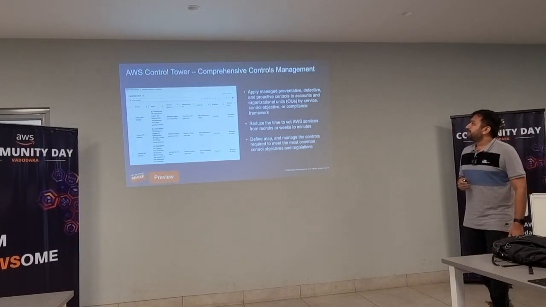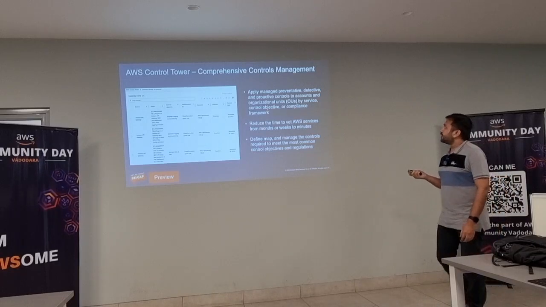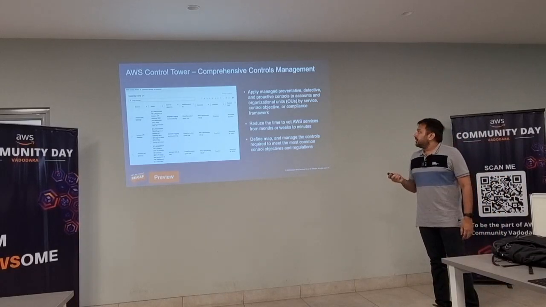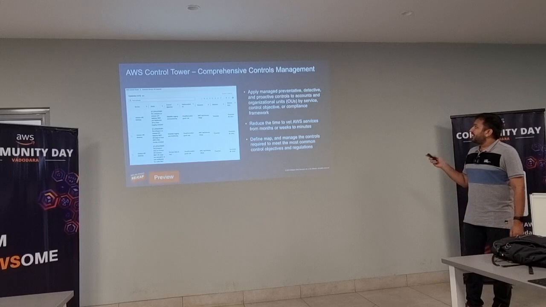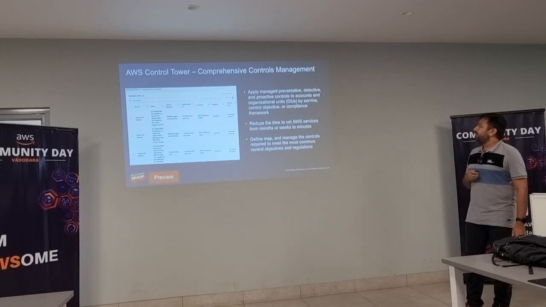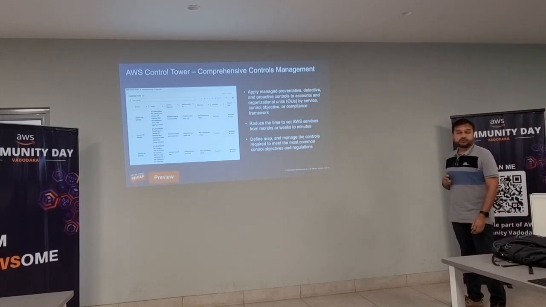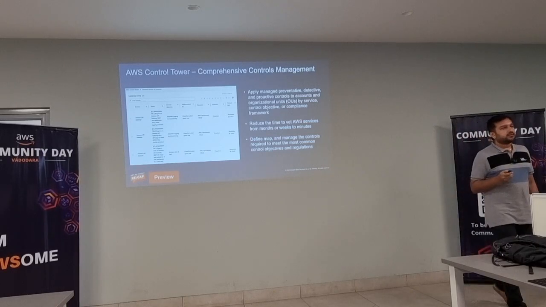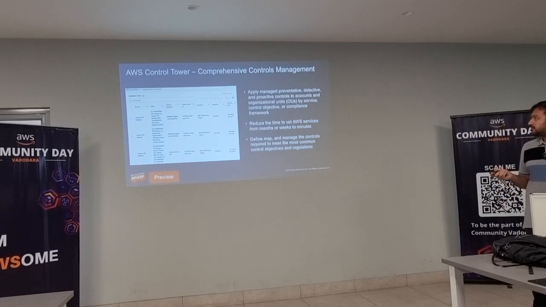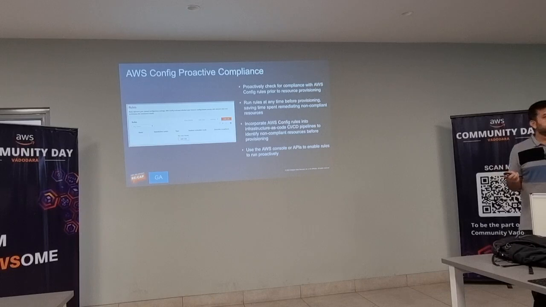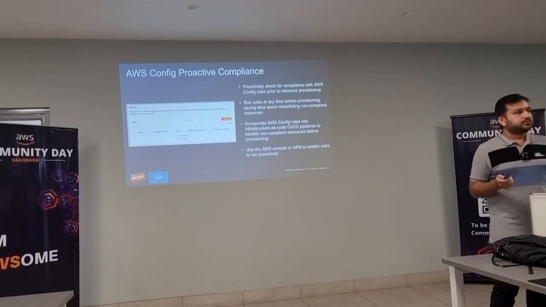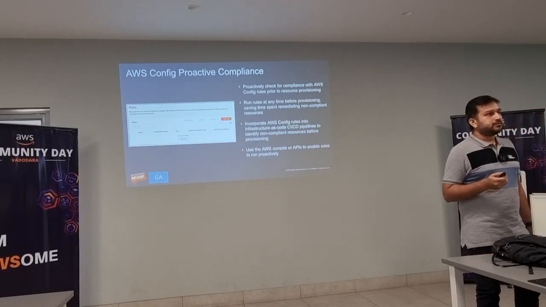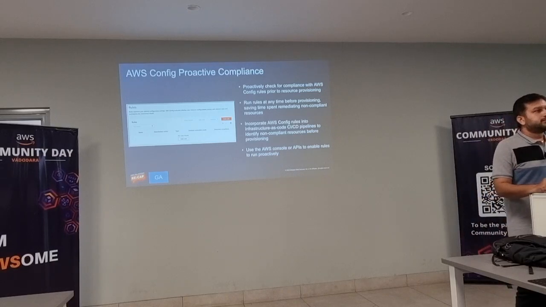Then we have AWS Control Tower, which is the comprehensive control management, right? It applies managed preventive, detective, and proactive controls to accounts and the organization. Compliance issues will be flagged if something is not matching. With a CI/CD pipeline also, if we are provisioning and it is getting delivered, it will get caught before that itself.